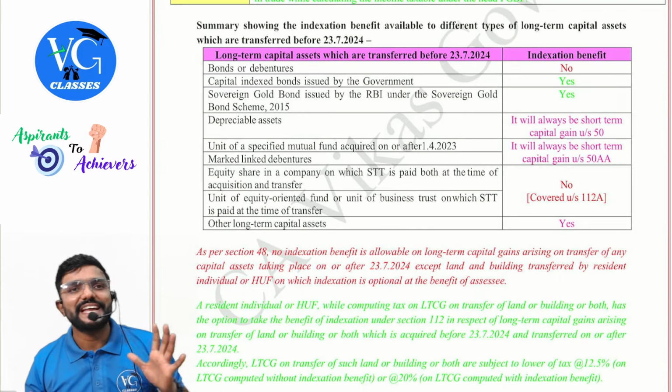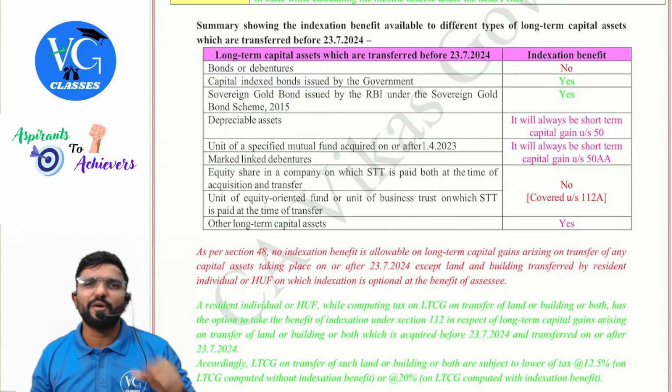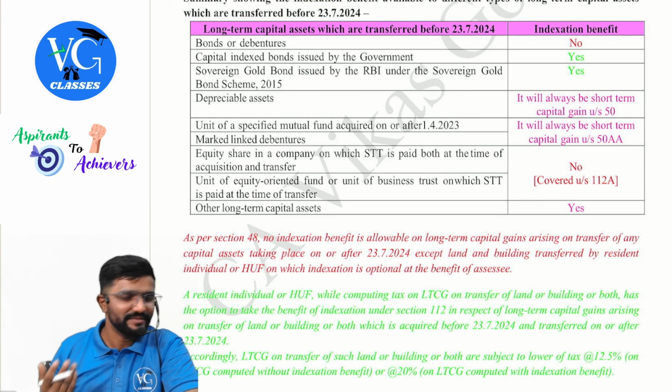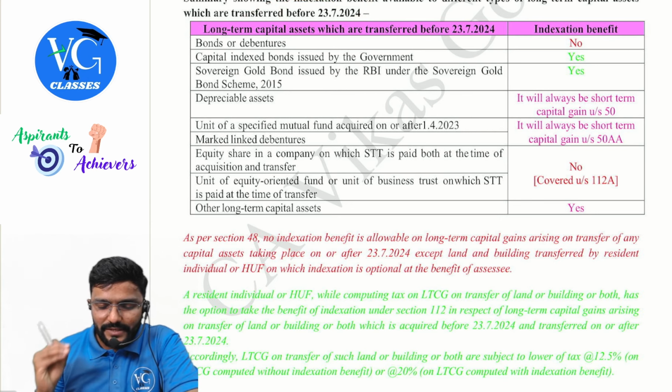Okay, now coming to indexation, guys. One of the key important things for your syllabus, where there is an amendment. So please pay attention. I have made a table for it. It is a summary showing the indexation benefit available to different types of long-term capital assets transferred before 23rd July. Only before 23rd July we are discussing, because on or after 23rd July, madam has made it easy. If the long-term capital asset is transferred before 23rd July 2024, then for bonds or debentures, no indexation. For capital index bonds or sovereign gold bonds, indexation is available. We discussed it already.